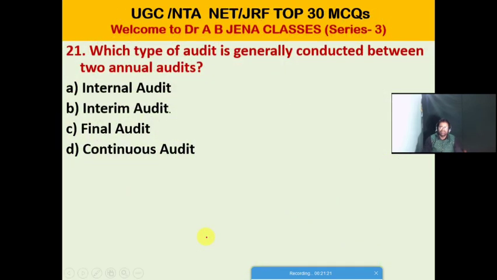So next one MCQ. Which type of audit is generally conducted between two annual audits? A, it's internal audit. B, it's interim audit. C, it's final audit. D, it's continuous audit. So friends, B is the right option for this MCQ. Interim audit is generally conducted between two annual audits.